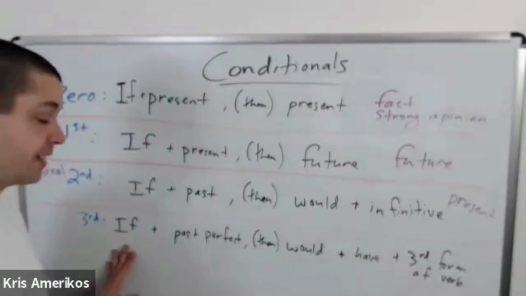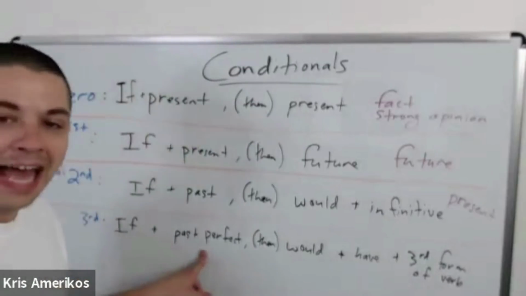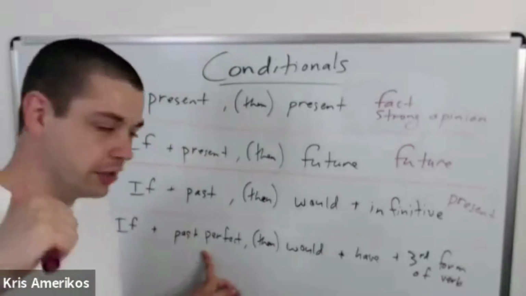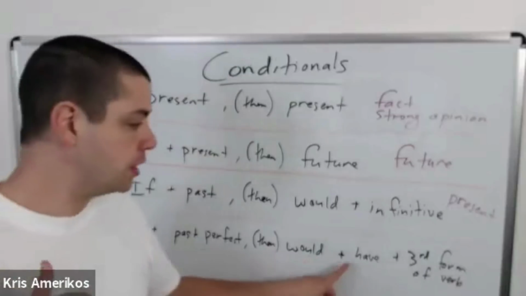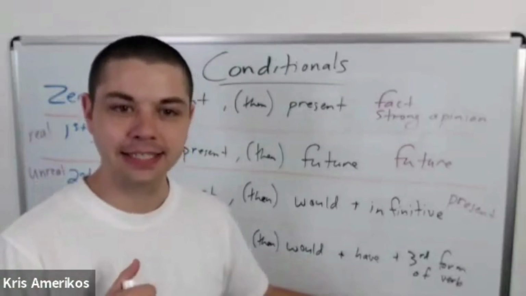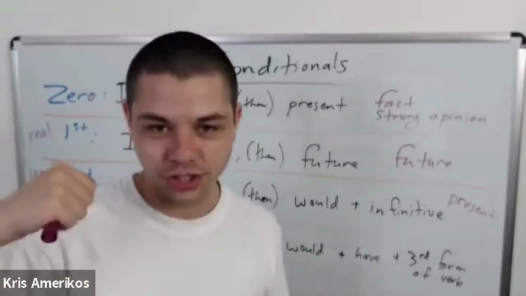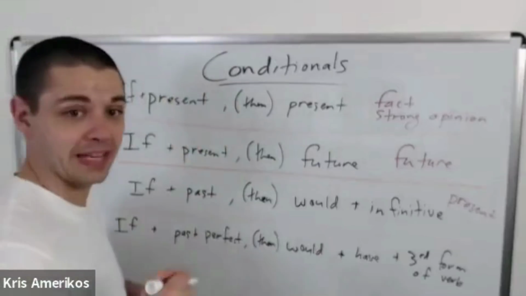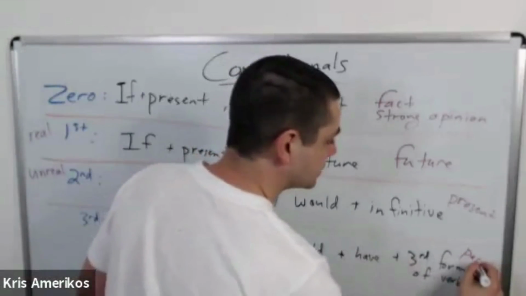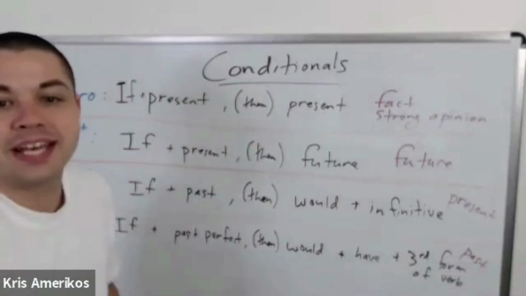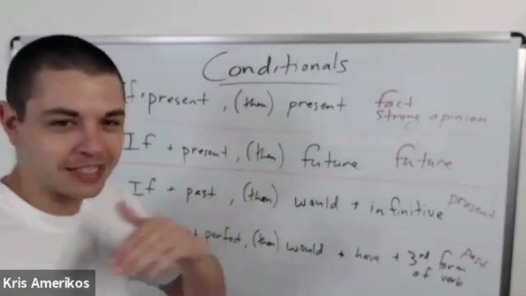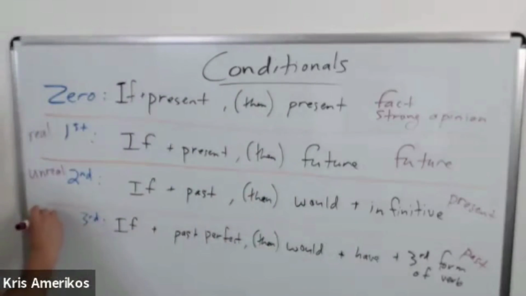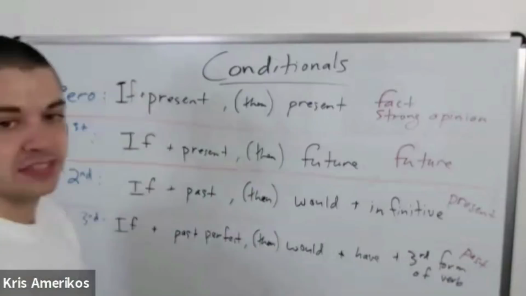So for example, we might say, if I had lived in Antarctica last year, then I would have seen penguins every day last year. All right, so both parts of this are in the past. This is completely about the past. And we cannot change the past. The past is finished. So this is unreal. It's not real.